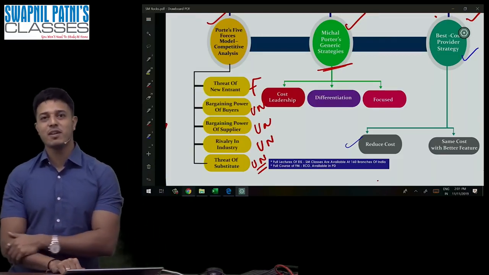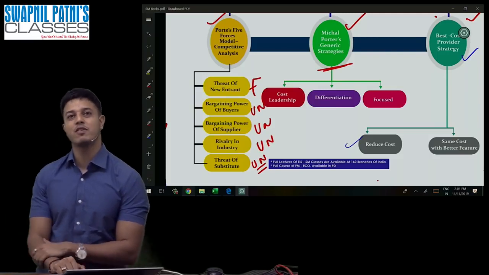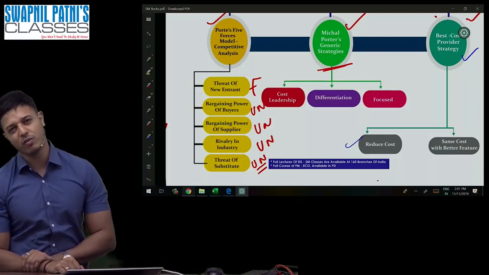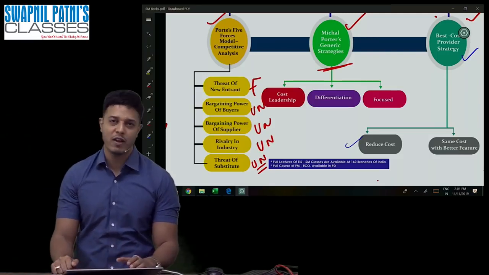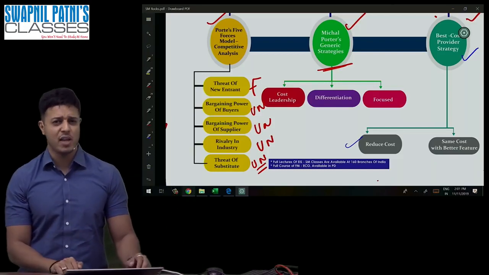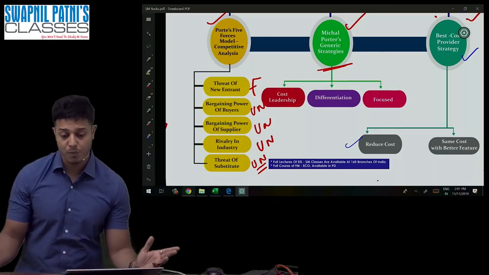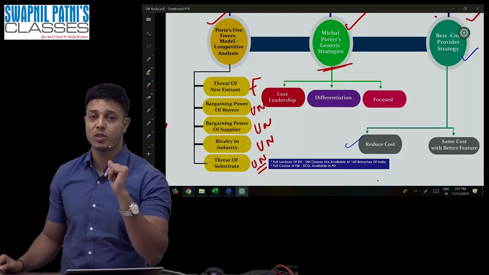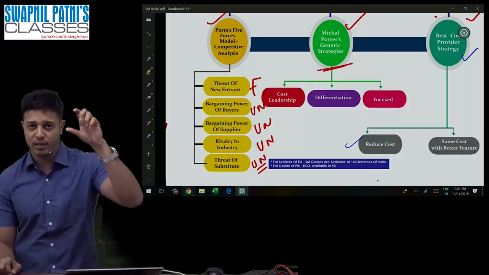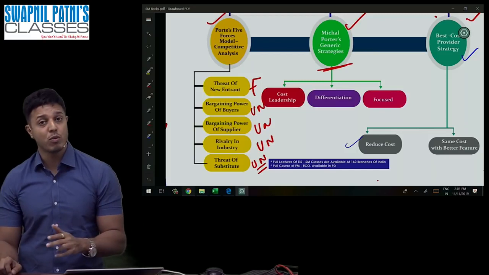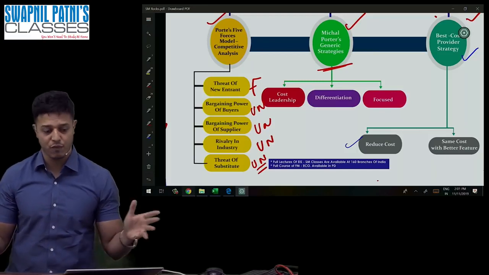Okay, so the entire chapter, guys, is broken down into three parts. Once again, short revision. Number one, Michael Porter's 5 forces. Then Michael Porter's generic strategy. And number three, best cost provider strategy. Best cost again has two options. You can give a discount and reduce the price. Or number two, you keep the same price but give additional features.